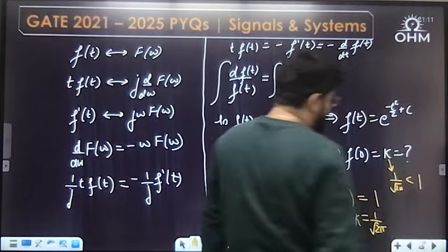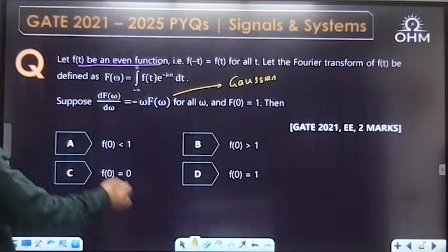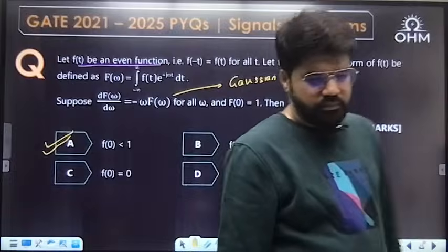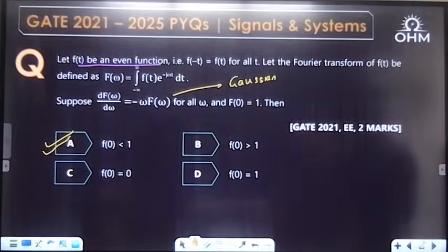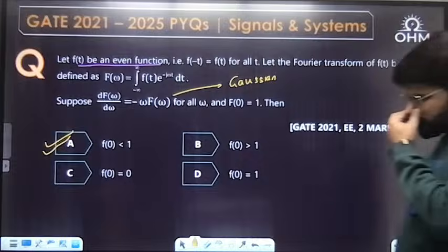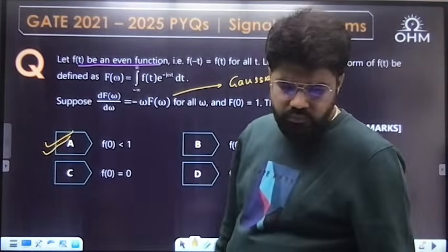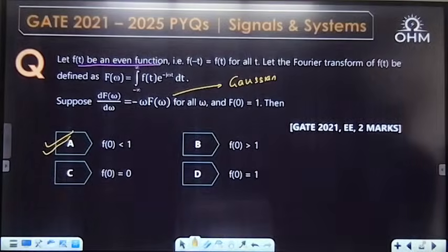That means it is less than 1. We have to compare: less than 1, greater than 1, or equal to 1. It is less than 1. Option number A. Next question.